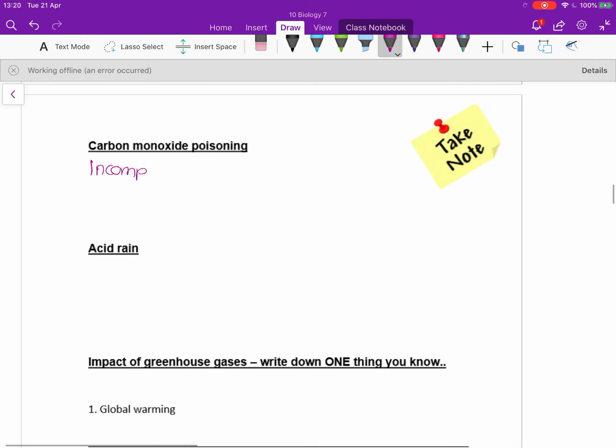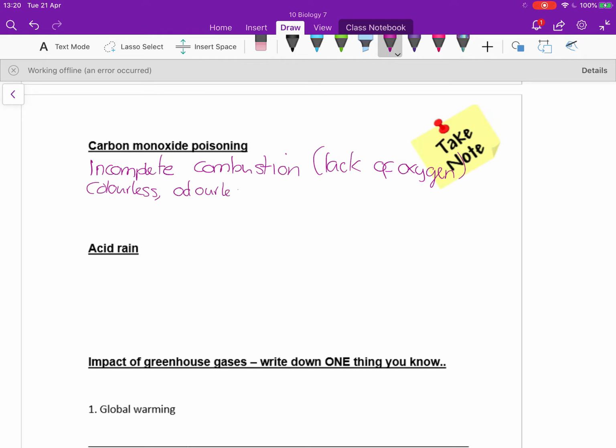Another example of air pollution is carbon monoxide poisoning. So carbon monoxide will enter the air from incomplete combustion. So this is combustion or burning that happens when there's not enough oxygen present, or where there's a lack of oxygen. It's quite difficult to detect because it's colourless, odourless and tasteless, but you can get carbon monoxide detectors for at-home use.